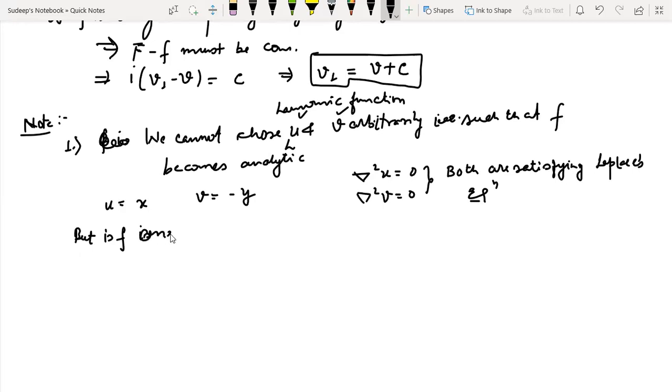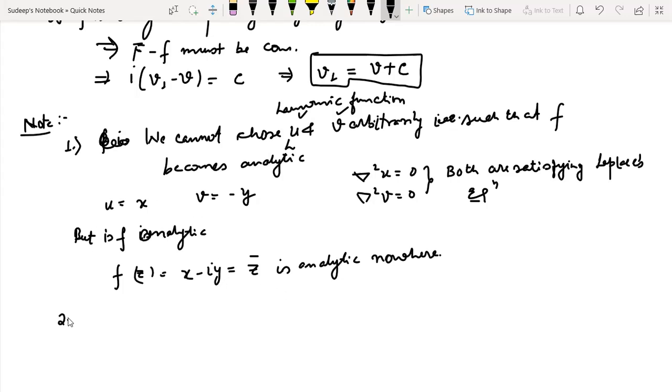We have proven already that if f(z) is equal to x minus iota y, it is equal to z bar, and it is analytic nowhere. So you have to take care of how to choose functions so that it becomes analytic. Okay, so how to choose harmonic functions U and V such that f(z) becomes analytic, we have to take care of that.